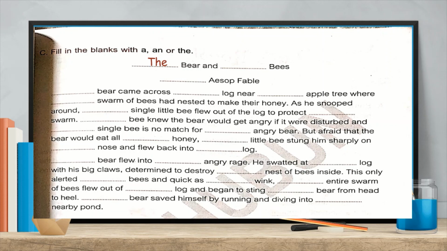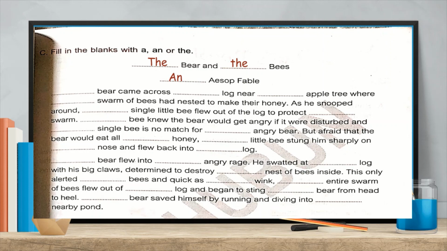First of all, we have to pay attention to whether the noun is specific or general. So here we have specific nouns, bear and bees. We are talking about particular things, about the bear, about the bees. So the bear and the bees, right? And what is this? Aesop fable. So an Aesop fable. A is a vowel, right?